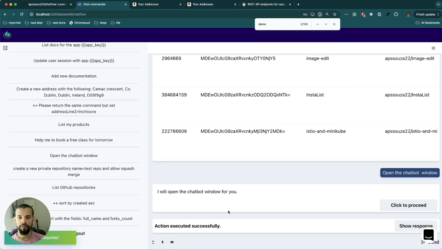I think this was enough to show everything that you can achieve using AI agents to improve the user experience in any web system. Thank you very much.